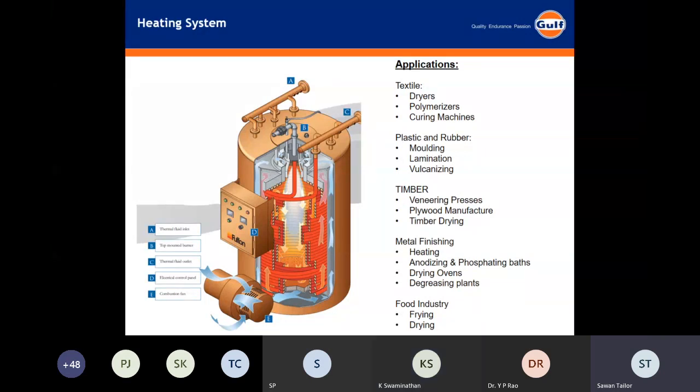In the textile industry, it can be dryers, polymerizers, curing machines. Dryers can straight away be drying the textile. Polymerizers are normally used to improve the fixability of whatever printing is done on the textile. After the polymerizer, that is fixed onto the cloth. Then there are curing machines.